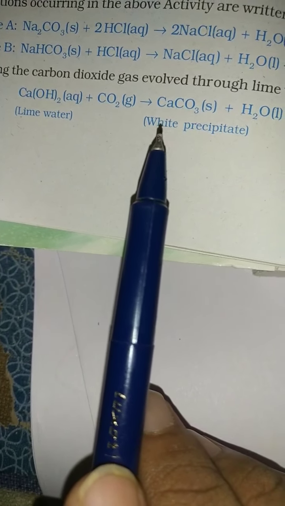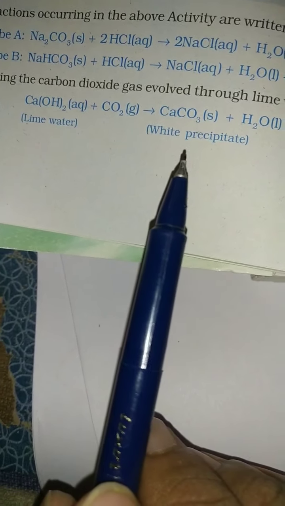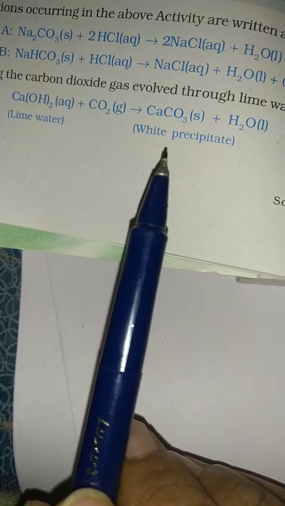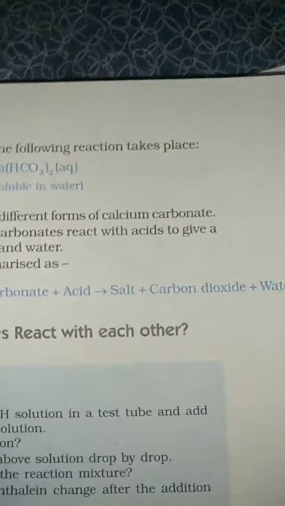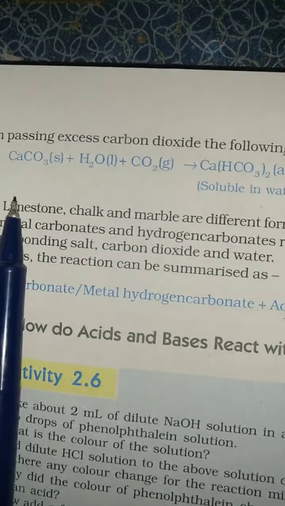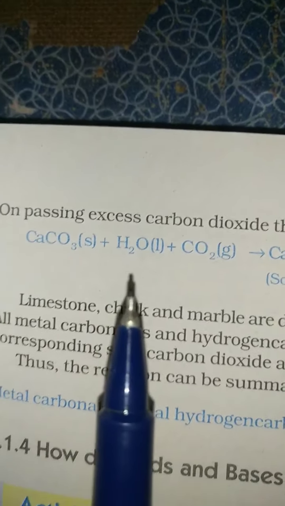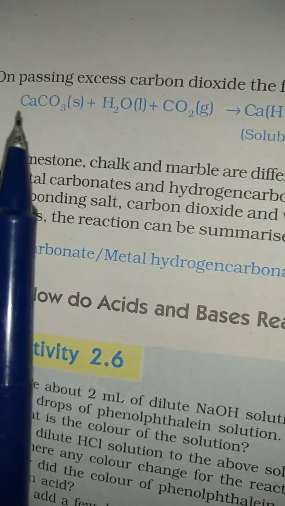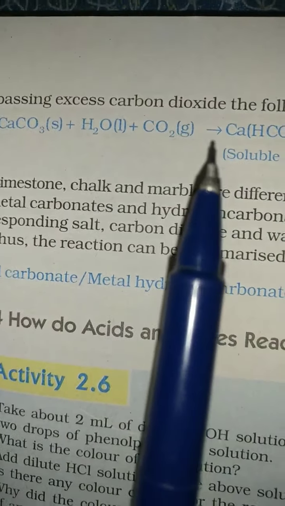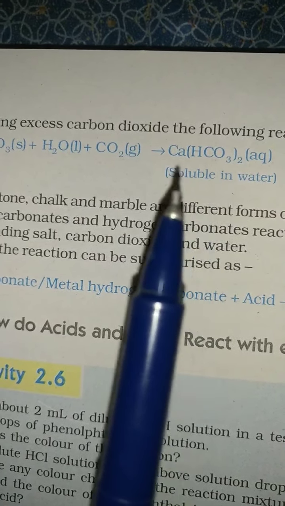So take a test tube containing lime water, pass carbon dioxide gas, and you are going to observe an insoluble white precipitate of calcium carbonate. Next, through the same test tube, I am passing excess carbon dioxide. If I pass some more carbon dioxide to that white color calcium carbonate solution, the calcium carbonate turns into calcium bicarbonate. This is the formula for calcium bicarbonate.